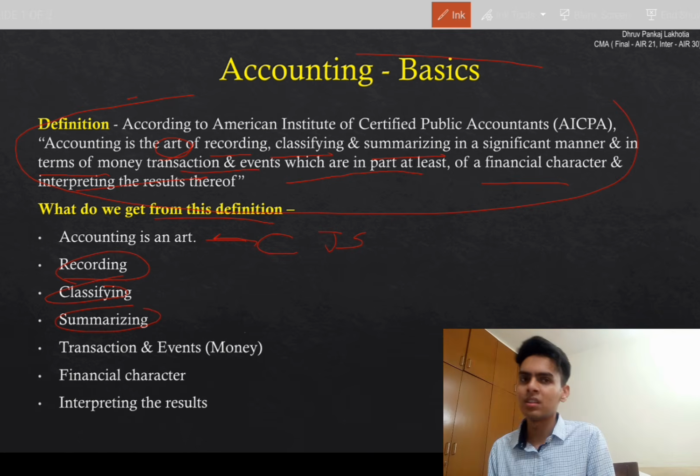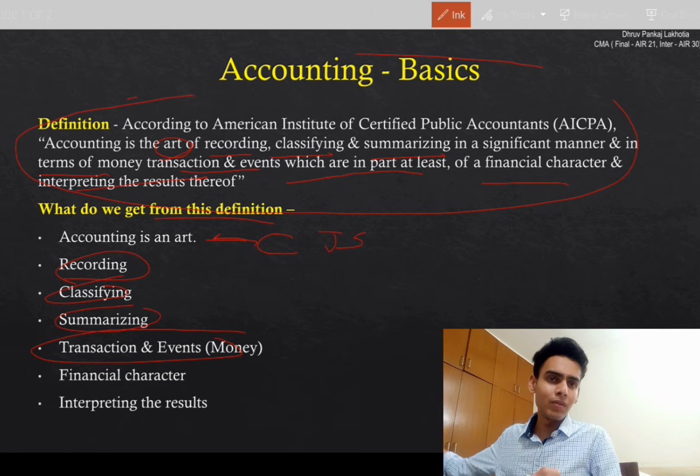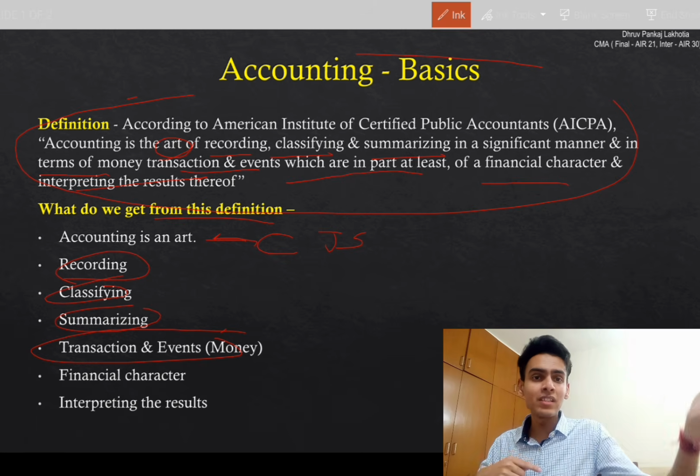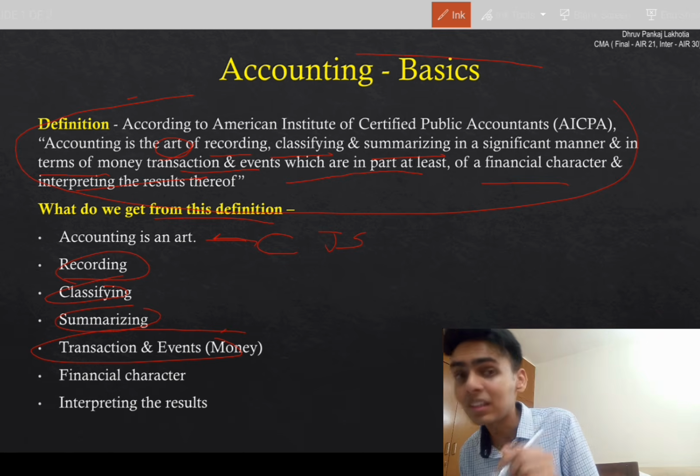Transaction and events. Any transaction happens between two persons. I purchased a 10 rupees Coke bottle; for that person, he sold. So it's monetary. I paid my son 10,000 rupees. Monetary, 10,000 in money.